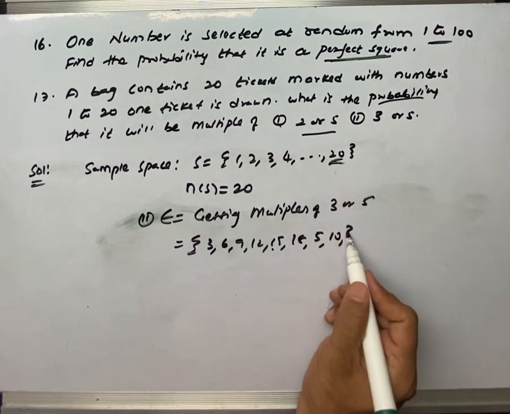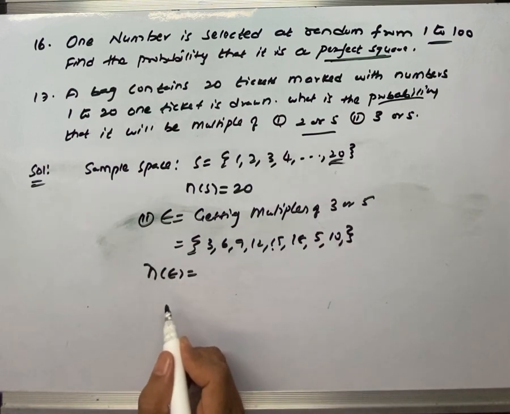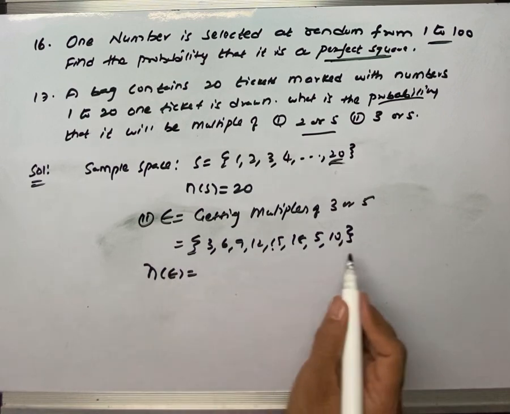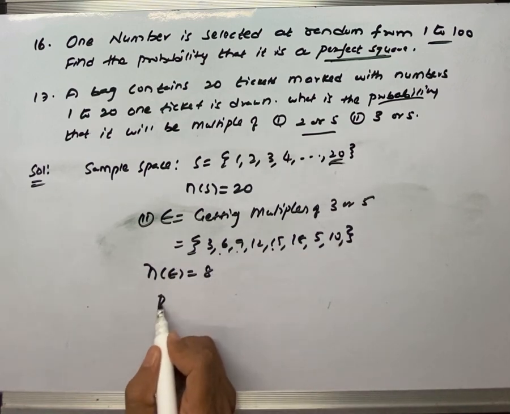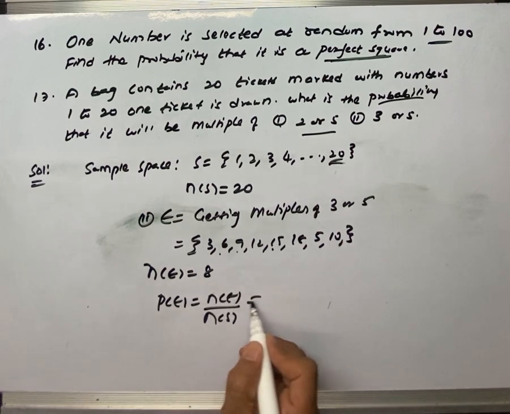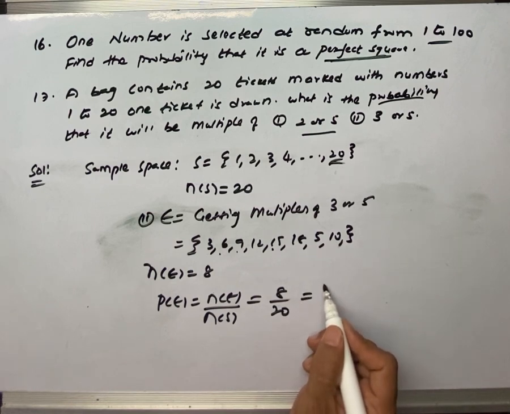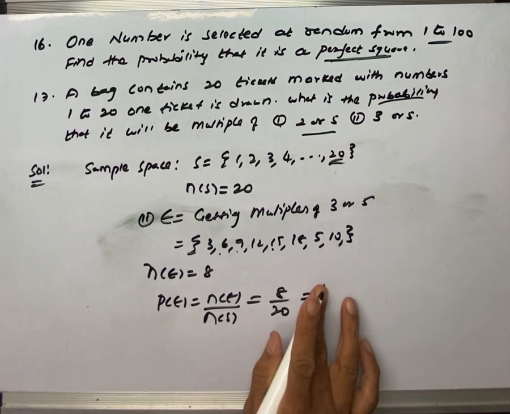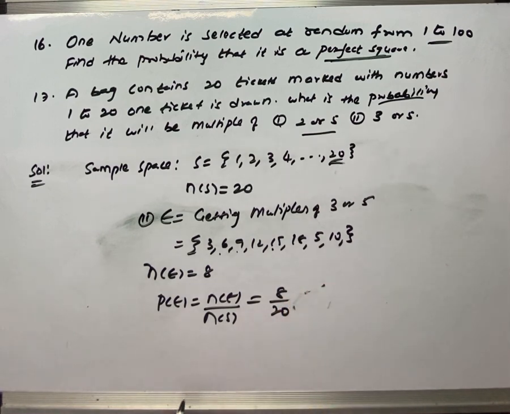So we will not take anything apart from that. Then count it. N of E we need in the probability formula, which is 8. Probability of this event is N of E divided by N of S, 8 divided by 20. You can divide and write, 4 2s, 4 5s, 2 by 5 also.